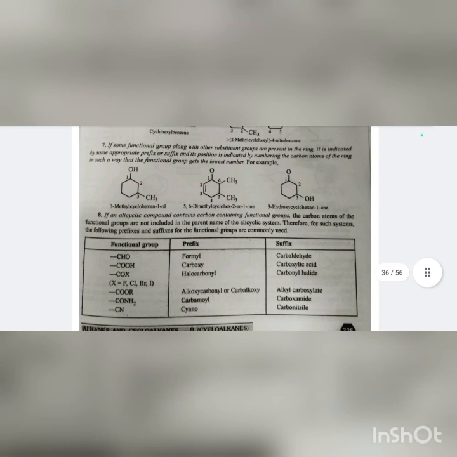Eighth and last rule: if an alicyclic compound contains a carbon-containing functional group, the carbon atoms of the functional group are not included in the parent name of the cyclic system. Therefore, for such systems, the following prefix and suffix for the functional group are commonly used.